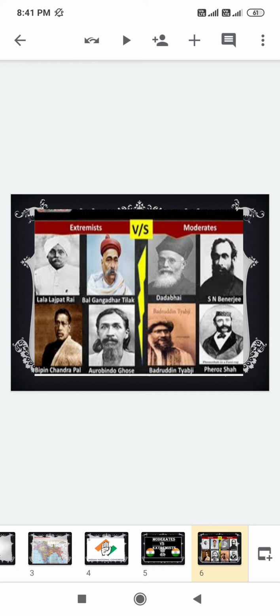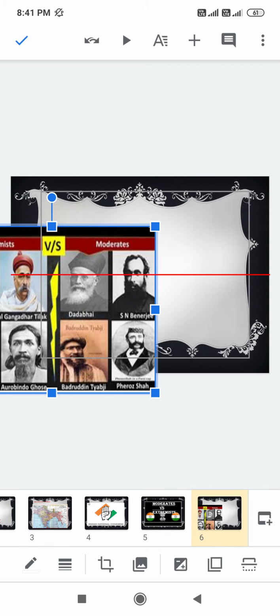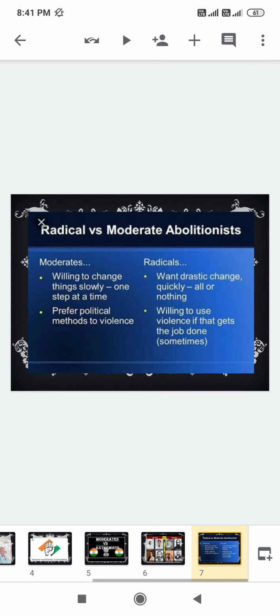If you want to see the difference between them, you'll find it on pages 60 and 61. There are four points, but for our discussion purpose I've just given you two. These are the main differences between the moderates and the radicals, also known as the extremists. First, what is the demand of the moderates? Here are the two demands of the moderates.